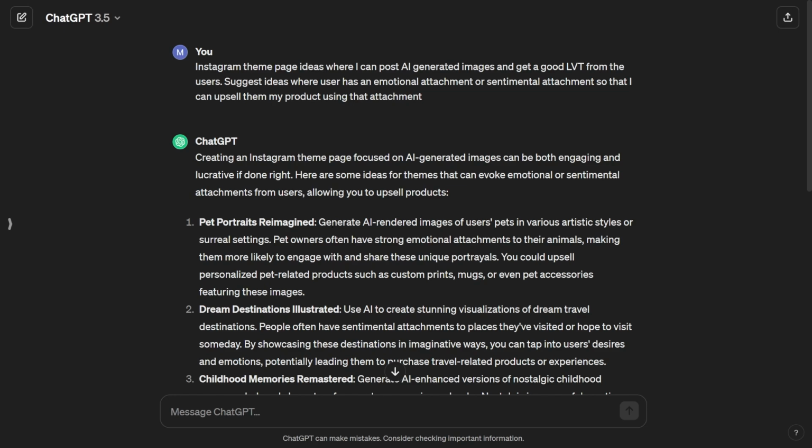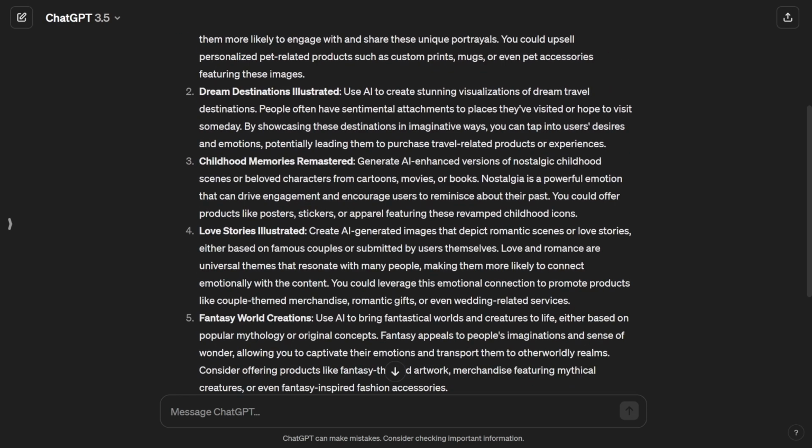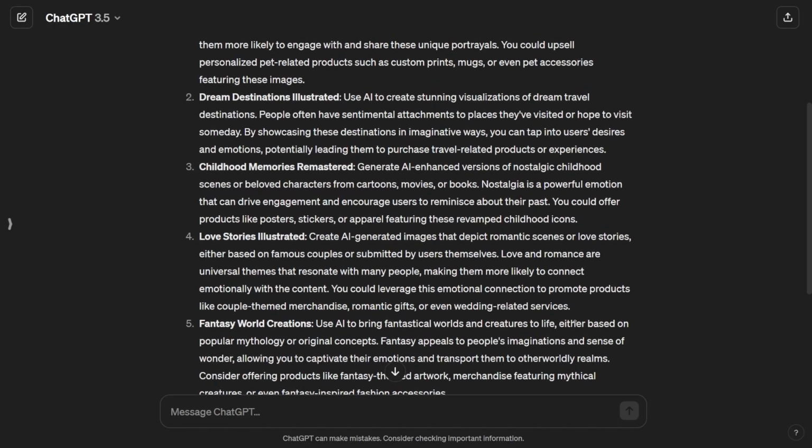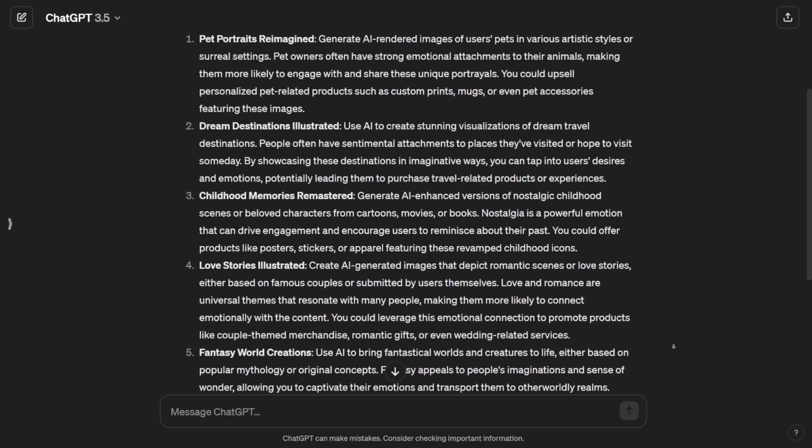What do I mean by this? Think of a page filled with adorable AI-generated family moments that capture the joy, laughter, and love shared among family members. And of course, we can't forget about the power of love stories. This would look like a page dedicated to sharing AI-generated tales of romance where lovers find their way to each other against all odds. These stories will make your audience swoon and believe in the magic of love once again.